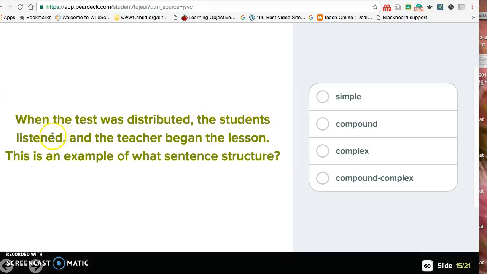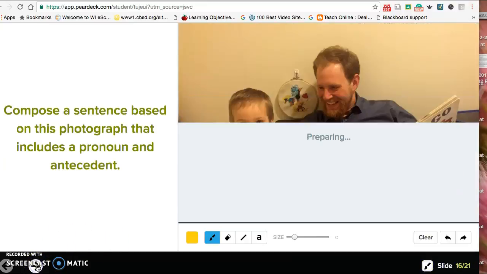Students, subject, listen, verb. Then we have a comma and an and following that we have another subject, teacher, and a verb, began the lesson. So we have 2 independent clauses and 1 dependent clause, which would make this one a compound complex sentence.